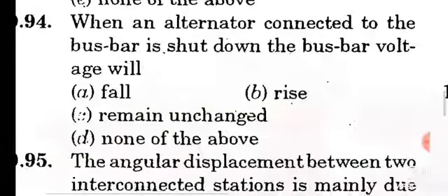Question number 94. When an alternator connected to the bus bar is shut down, the bus bar voltage will remain unchanged. Option C is the correct answer.